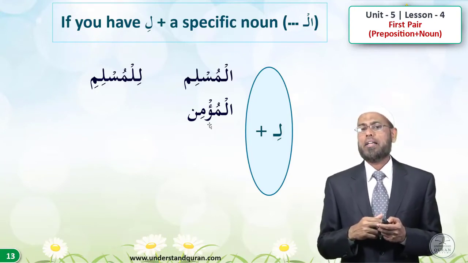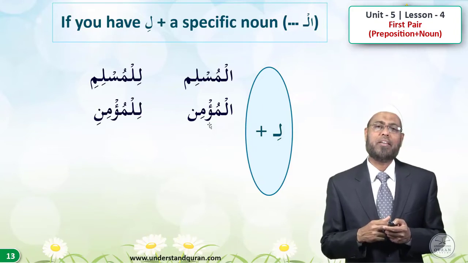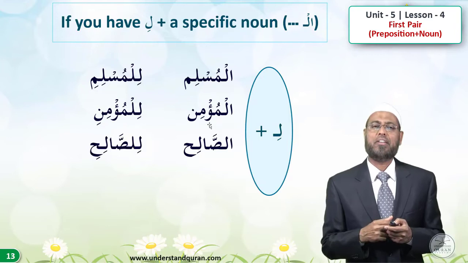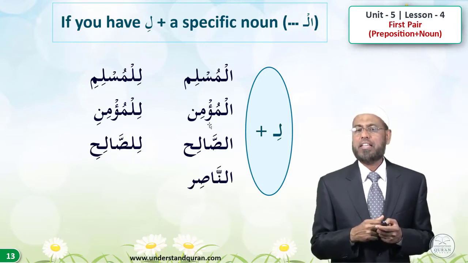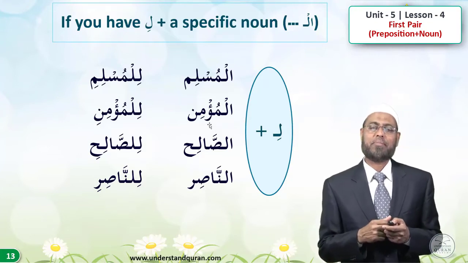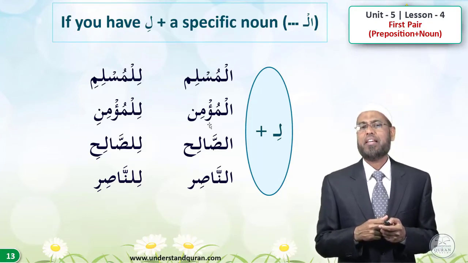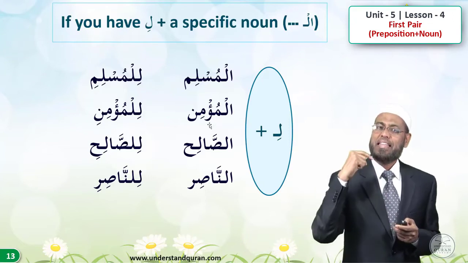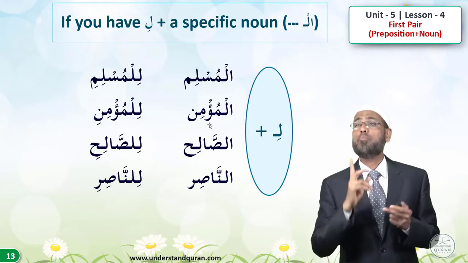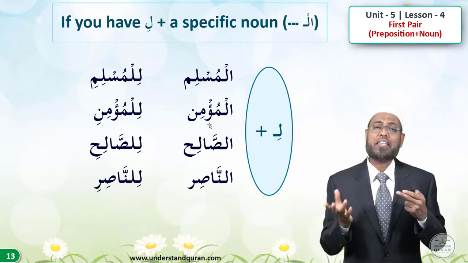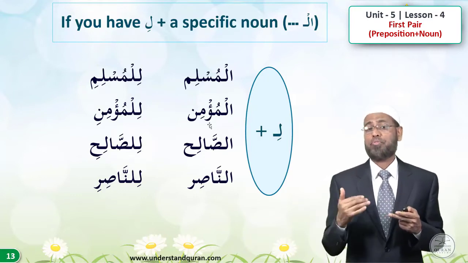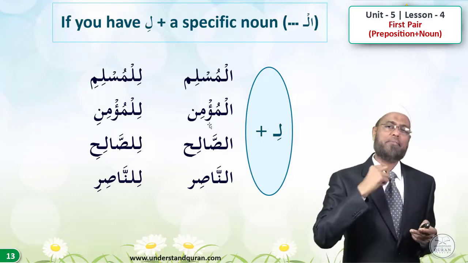So li and al-Mu'min will be lil-Mu'min, for the believer. Li and as-Salih will be lis-Salih, for the pious person. And li and Nasir will become lin-Nasir, for the helper. So give me the answers with action. Li and al-Muslim, lil-Muslimi. And again, al-Muslim can be al-Muslimu, al-Muslima, al-Muslimi, depending on its position in a sentence. But when you have a preposition before it, it will be lil-Muslimi.